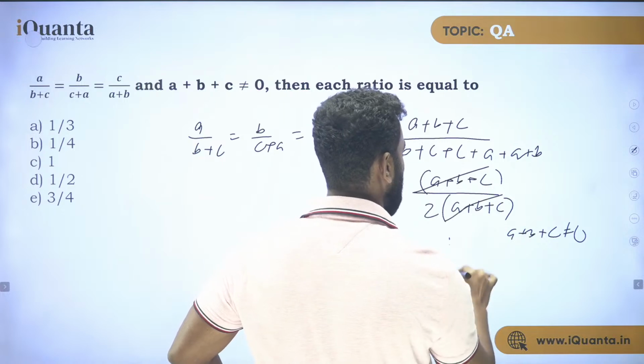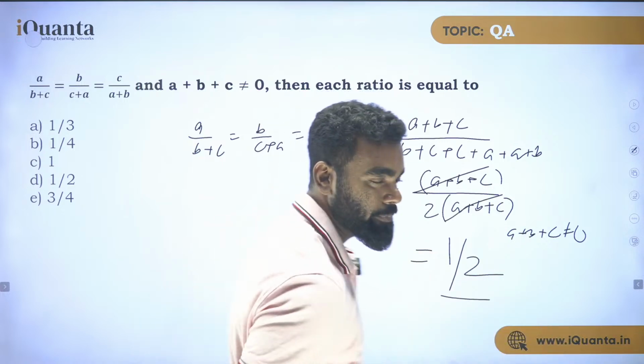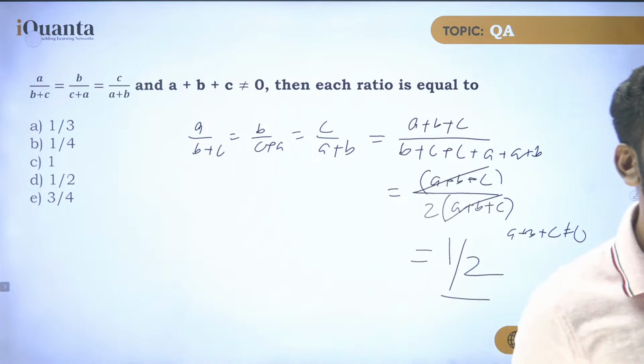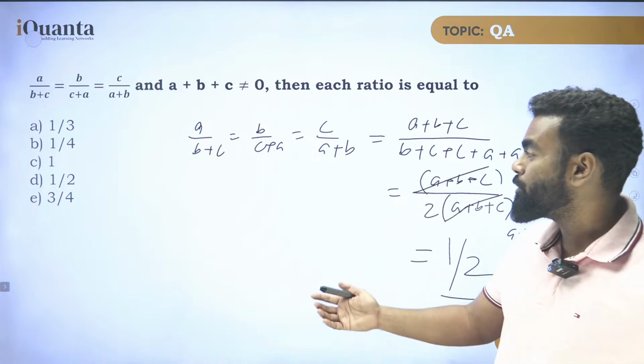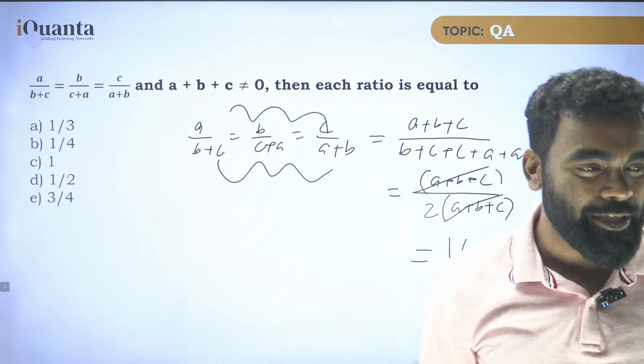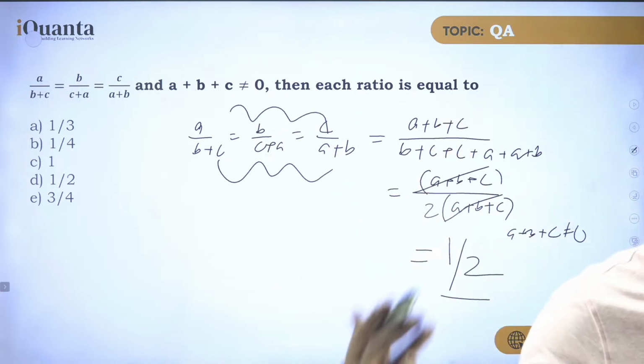So what is your answer? Half. If A plus B plus C is not equal to 0, what is your answer? Then you can cancel this directly, you get your answer half. So what you need to do is just add all the numerators and add all the denominators, and you can solve these questions very fast. So this is also a CAT question.